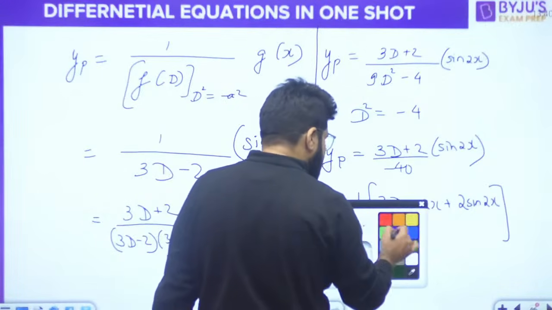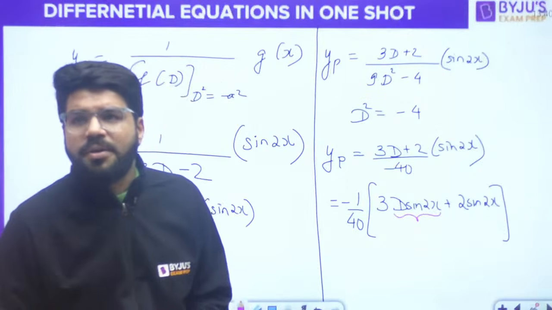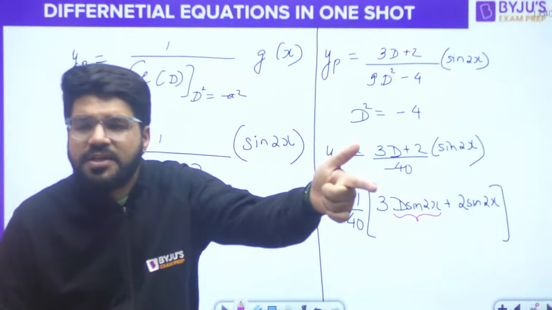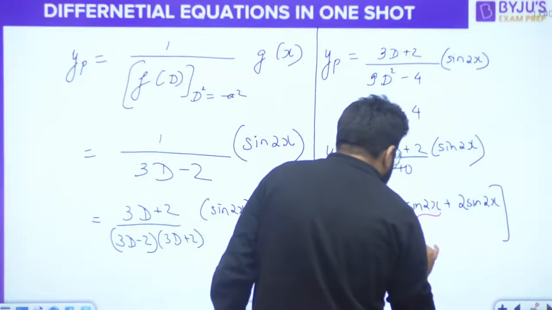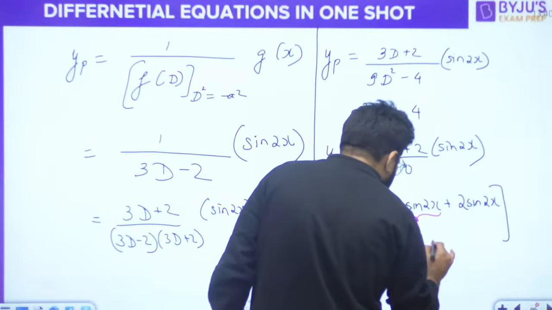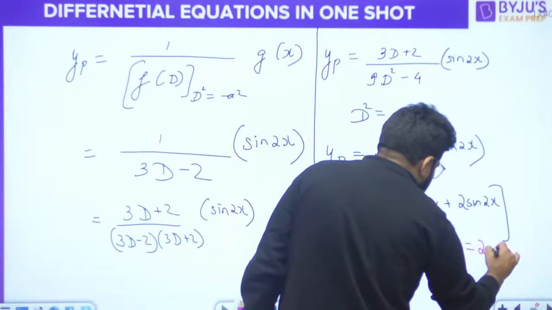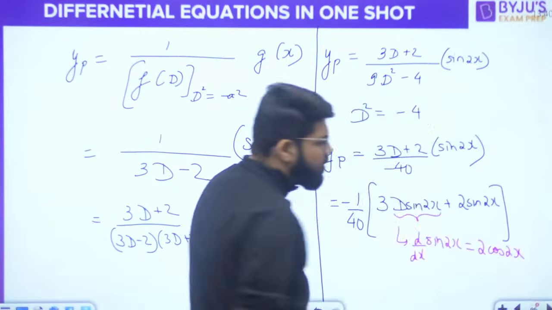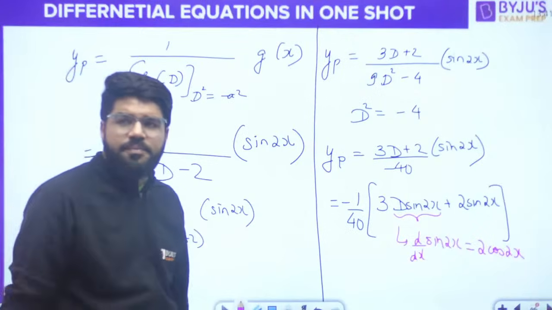Now, what is the meaning of this, everybody? Numerator mein d is not a problem. Why? Because d is a differential operator. D of some function is like differentiating the function. This is d by dx of sine 2x, and the differentiation of sine 2x, we know, is 2 cos 2x. Correct, Dilip and Tarun.